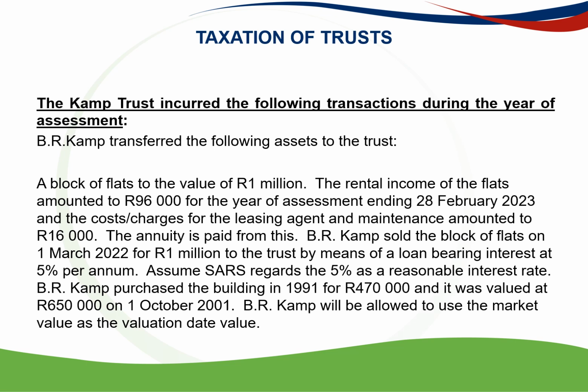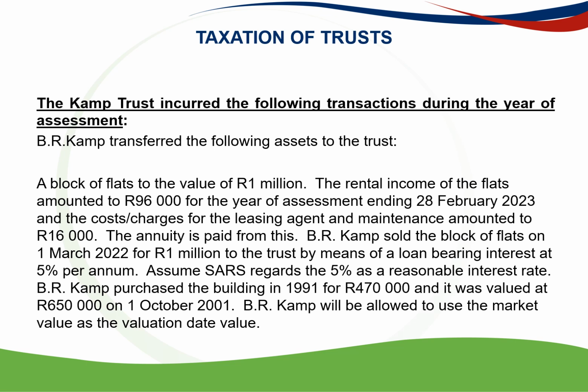And B.R. Camp sold the block of flats on 1 March 2022 for 1 million Rand to the trust by means of a loan bearing interest at 5% per annum. And we assume SARS regards the 5% as a reasonable interest rate.